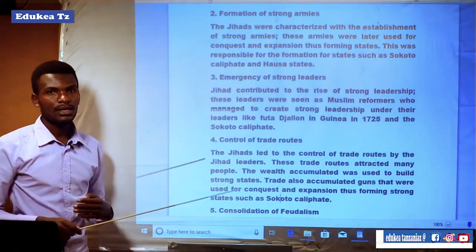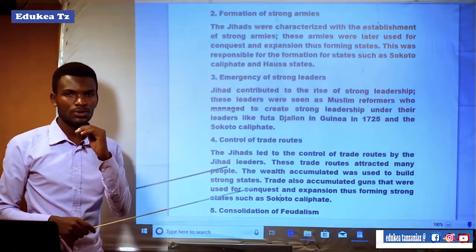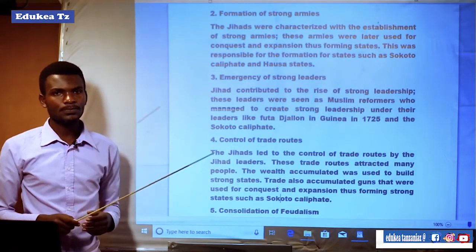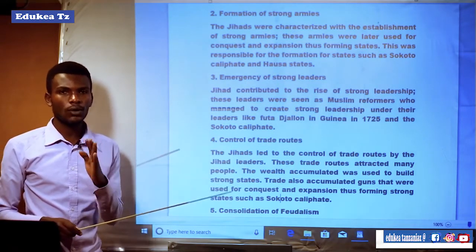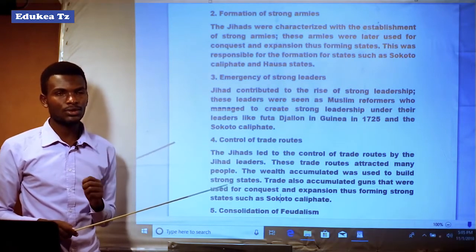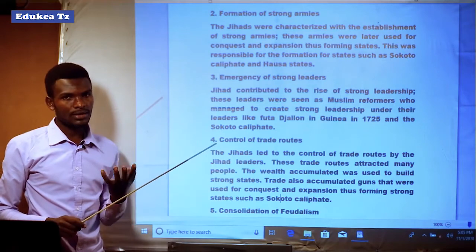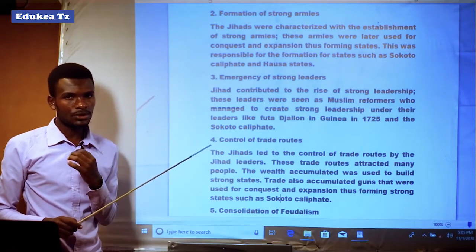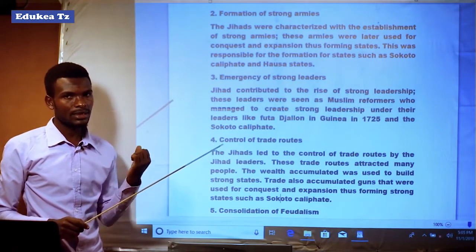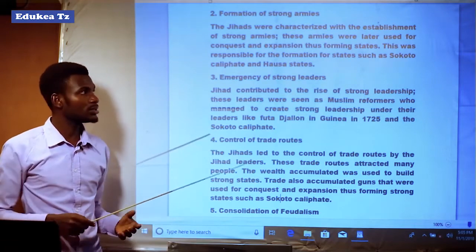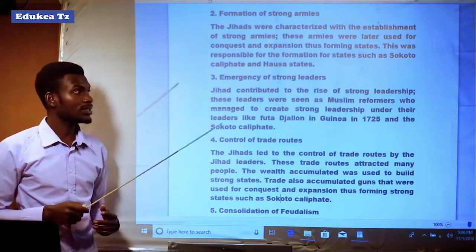It means that the jihads led to the formation of strong armies, and those armies were used for conquest and expansion of the territory. So the neighboring states were conquered, and the territory of the expanding state was increased, and that led to the formation of states.